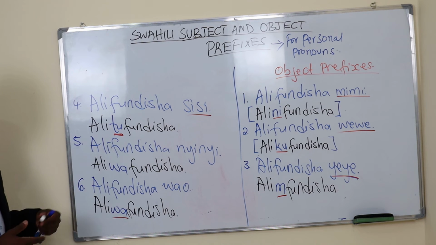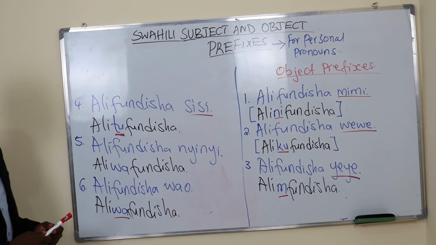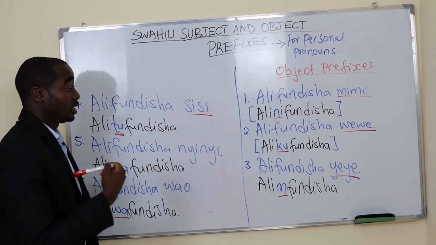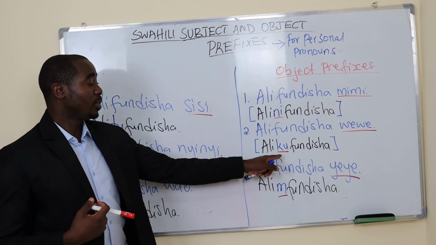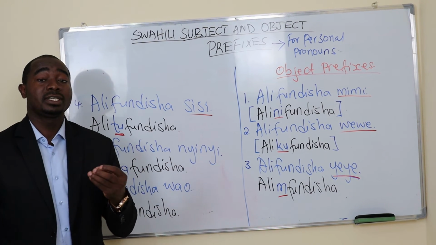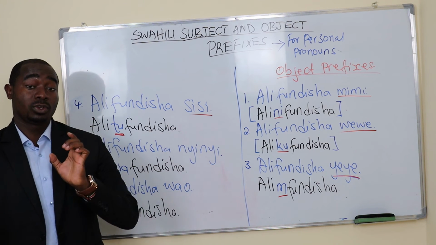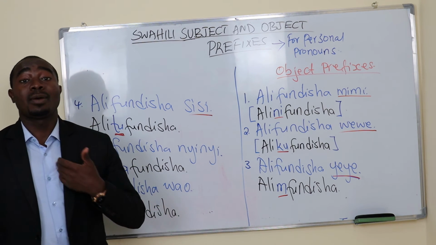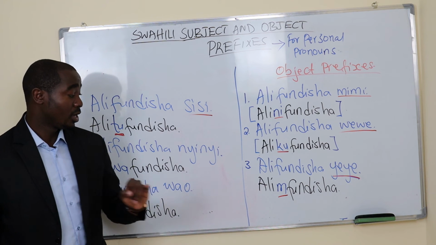So we can have additional examples. I will read these sentences from here. Alinifundisha, he taught me. Alikufundisha, he taught you. You might know this ku from the phrase ninakupenda. Ku in ninakupenda means you. You are the receiver of the action of love. You can say ninapenda wewe, but ninakupenda is the phrase that has the object prefix for you.